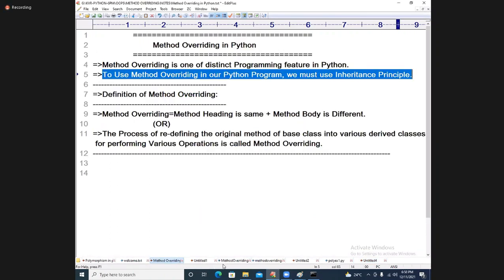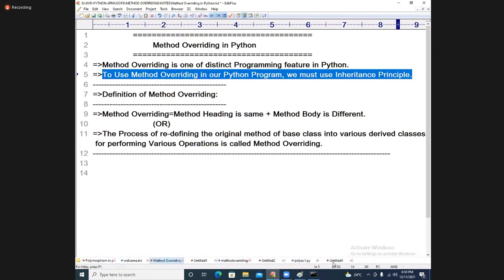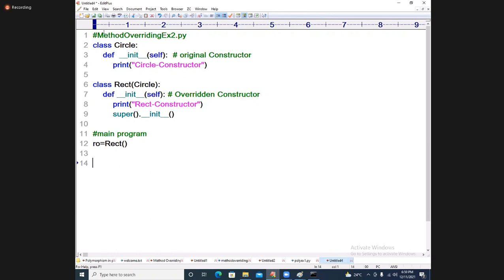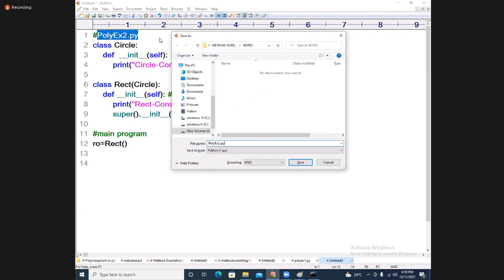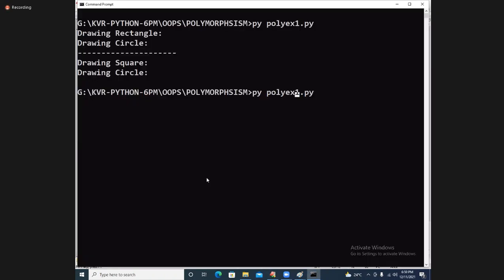So coming to the point, this is another example of it. Polymorphism example 2. Here it is called constructor overloading: one constructor implemented in multiple forms. So let us try to save it. Coming to this, here you see example 2.py. This is what you have seen even in yesterday's class also.